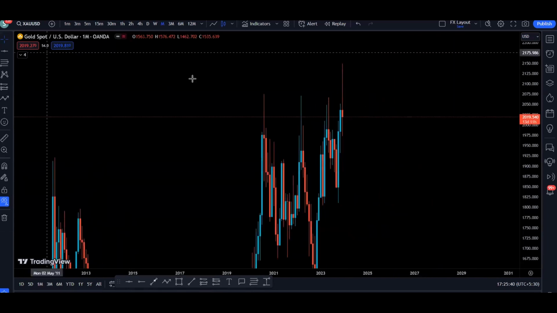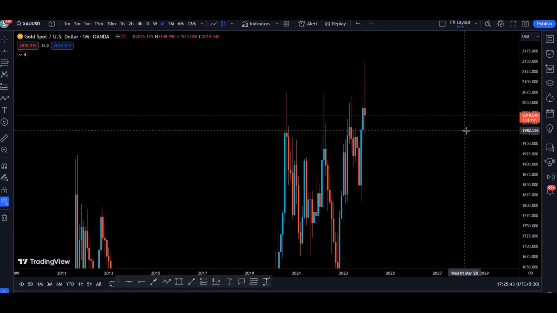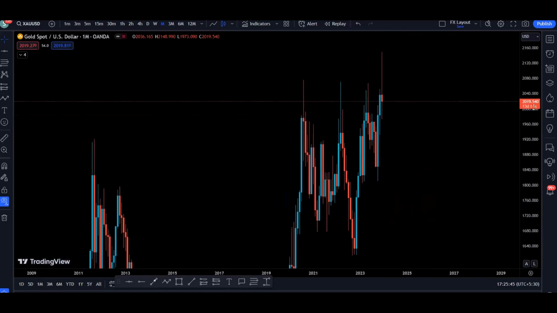So first of all, we are going to start with the gold monthly time frame. As we can see on the gold monthly time frame, we have a level here. We have this resistance level, and every time we try to break above this level, we found rejection, rejection, rejection. Only the last monthly candle was able to close above the resistance, and once we are able to close above the resistance, there is a pretty high probability for the current monthly candle to continue going up.